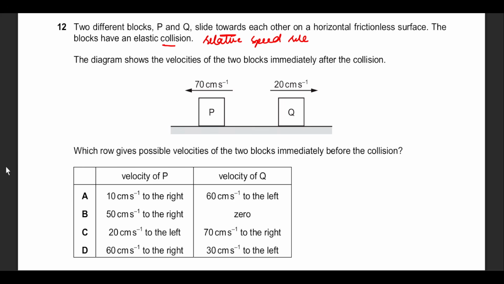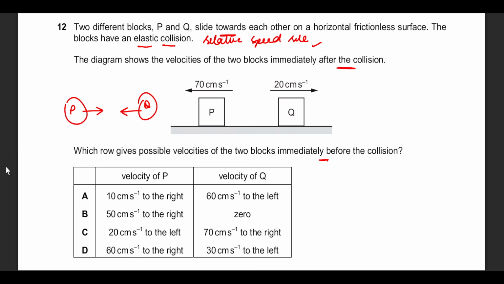The diagram shows the velocities of two blocks immediately after contact. That's the changing bit. That means that before that collision happened, it's quite possible that P was moving this way and Q was moving this way. Okay, fine. Which is a possible velocity of the two blocks immediately before collision? You see, because the relative speed rule is in place, the relative speed before collision is equal to after collision for an elastic collision.